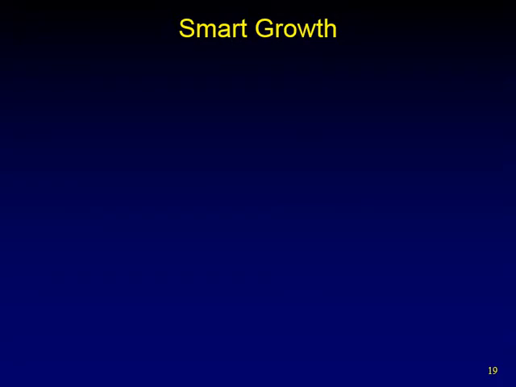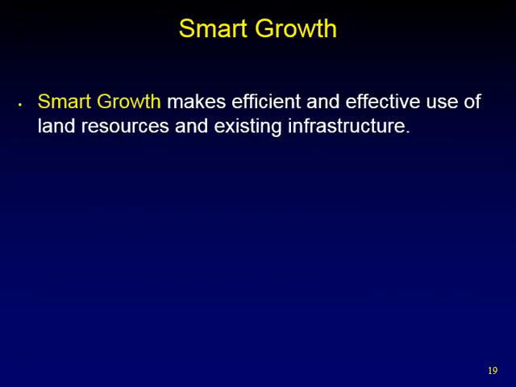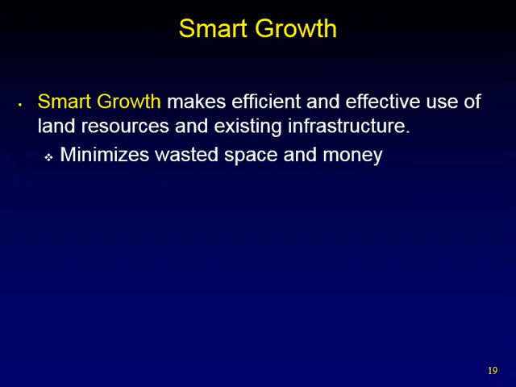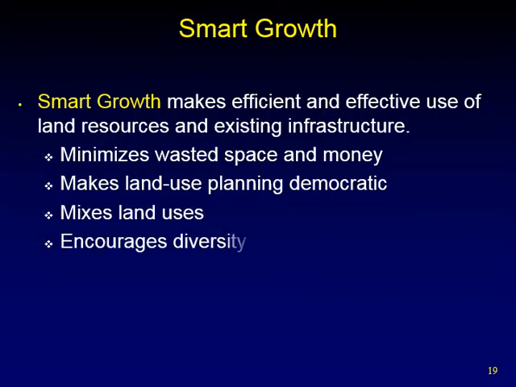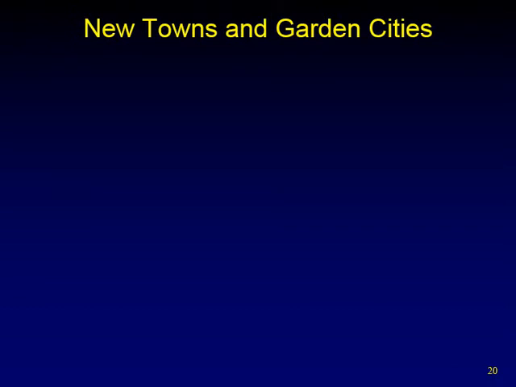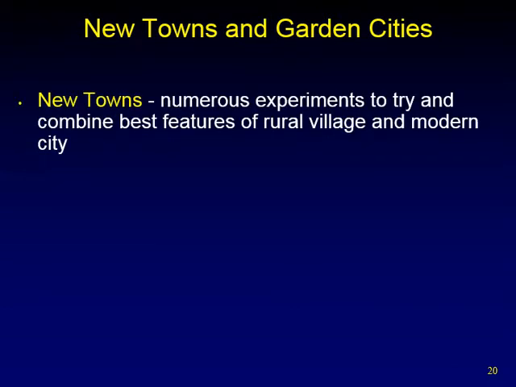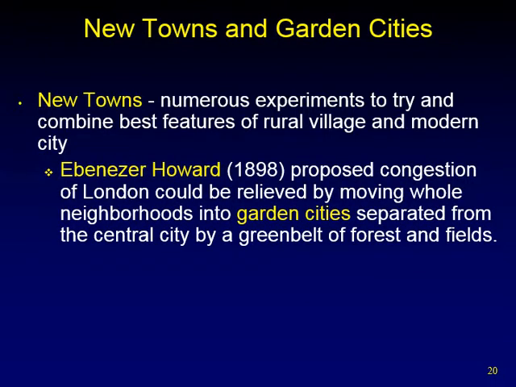Another option is to adopt smart growth practices. These practices encourage efficient uses of space and encourage mixed land use. One benefit is the preservation of green spaces, which promotes healthier lifestyles. Historical examples of smart growth are new towns and garden cities. New towns and garden cities. New towns. Numerous experiments to try and combine best efforts of rural village and modern city.